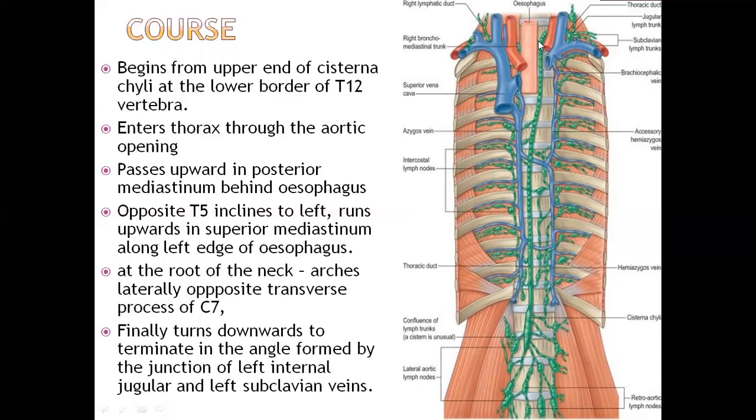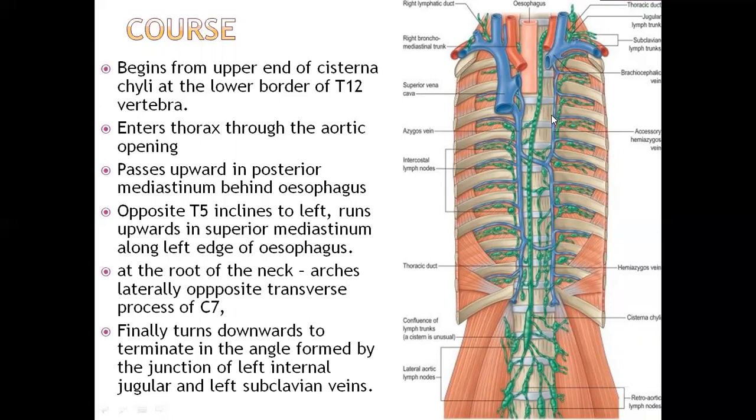At the root of the neck, it arches laterally opposite the seventh cervical vertebra, opposite its transverse process. Finally, it turns downwards and terminates in the angle formed by the junction of the internal jugular vein and the left subclavian vein. This is the left internal jugular vein and this is the left subclavian vein.